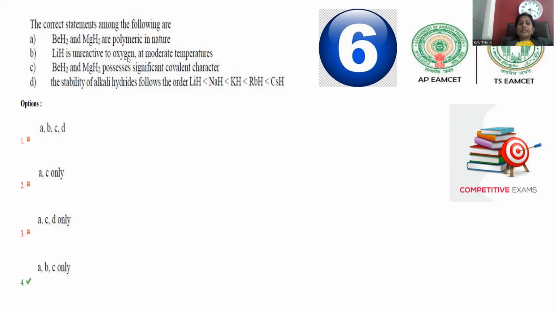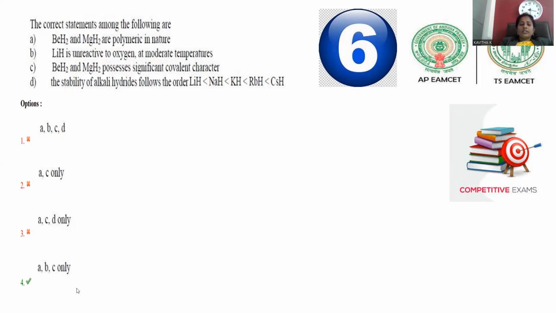Lithium hydride is unreactive to oxygen at a moderate temperature. At normal temperature, when lithium hydride is in contact with oxygen or air, it will not show reactivity, inert towards the oxygen. Beryllium hydride and magnesium hydride possess significant covalent character. We have to check it. The stability of alkali hydrides follows the order lithium hydride, sodium hydride, potassium hydride, rubidium, and cesium hydride, increasing order. So let's analyze which are the correct answers.